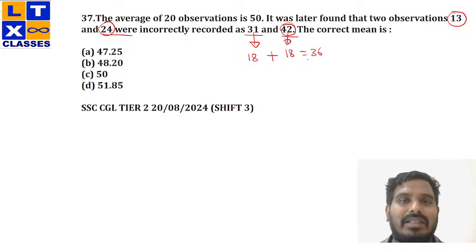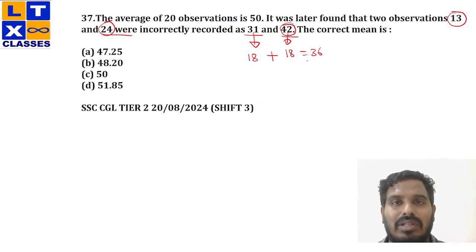Average is adding an equal quantity and removing an equal quantity, right? So whenever you're talking about the concept of average, average is nothing but equal distribution. If you're adding something, you have to add the same value to all the members you're talking about in a particular question. In the same way, if you are deleting something, you need to subtract equal quantities from all the members in your question, right? Now, I'm subtracting this equally from all the 20 members.